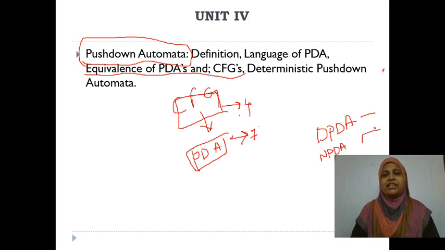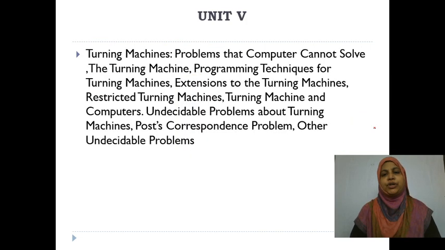The fourth unit is completely related to pushdown automata. Now unit 5 is Turing machines. Here Turing machines is a very important concept. You are going to get different types of questions in Turing machines. Here, how you are going to construct the Turing machine, right?